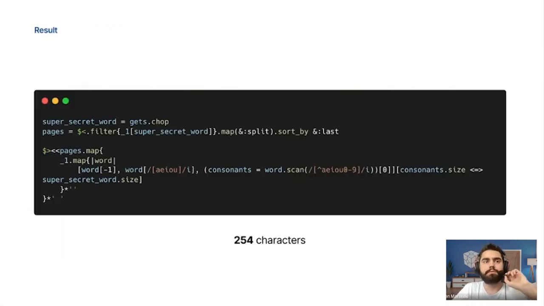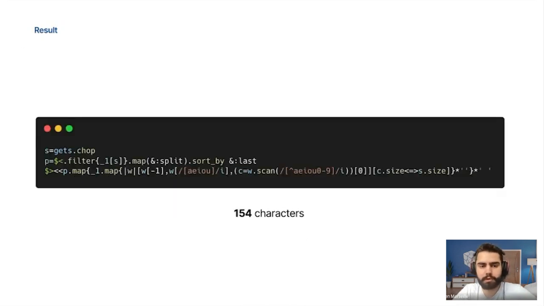So thanks to Sebastian, we gained twice as much space, and when we merge our code together, we finally got 254 characters. There are still 3 more steps, very easy steps. The first one, rename the variables using only one-letter variables. Second one, remove spaces. And third one, remove unnecessary line breaks. So we end up with this result, with 154 characters. This is not the shortest that we found, but it will be enough for today.